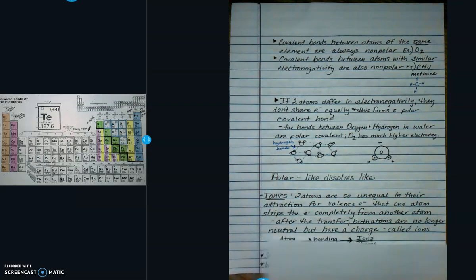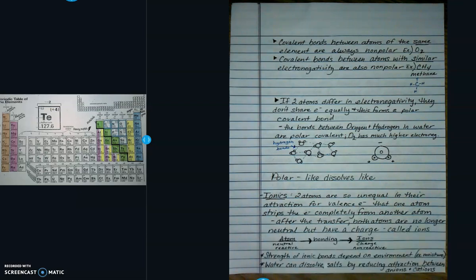Ionic bonds are when two atoms are so unequal in their attraction for the valence electrons that one atom strips the electron completely from the other atom. After that transfer, both atoms are no longer neutral, but they have a charge, called an ion. We talked about those cations and anions. So atoms go through bonding and form ions.